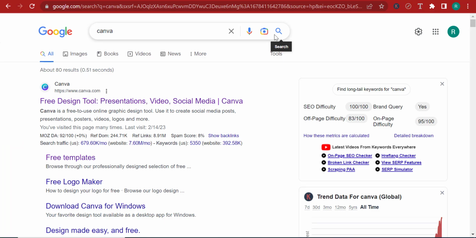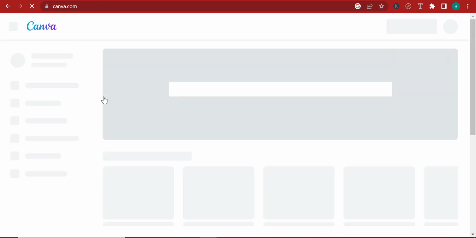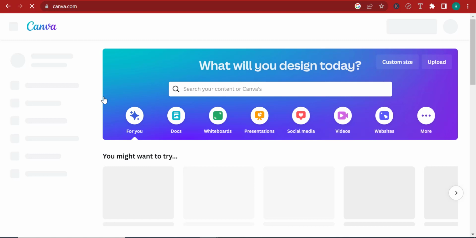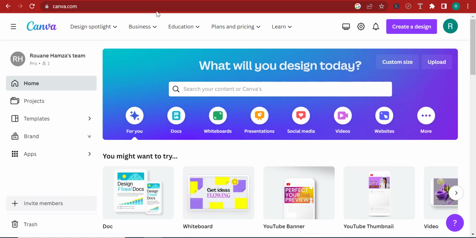All right, so first thing you want to do is go to Google, search for canva.com, and then over here I'm going to click on Canva. Now, I have the pro version of Canva, but you can use Canva all the same. Even if you don't have the pro version, you can use the free version, because designing a logo or a favicon with Canva does not really require you to have the pro version. Even though the pro version is kind of cool, you don't really need to go with it if you don't want to.